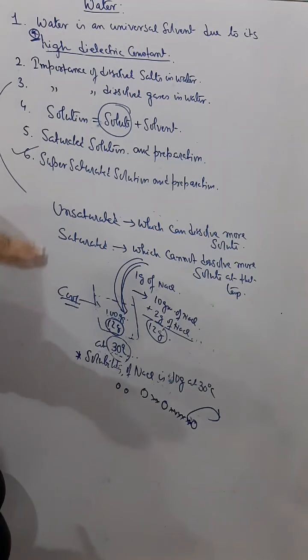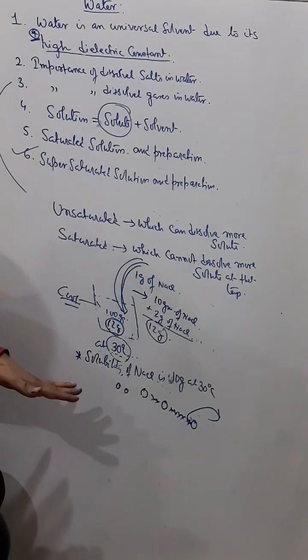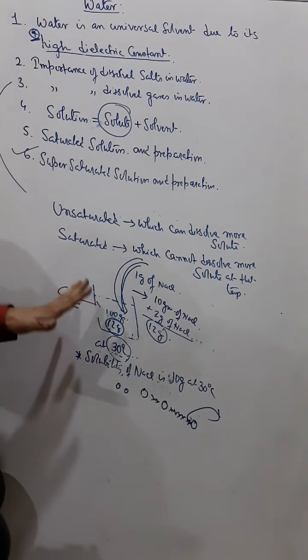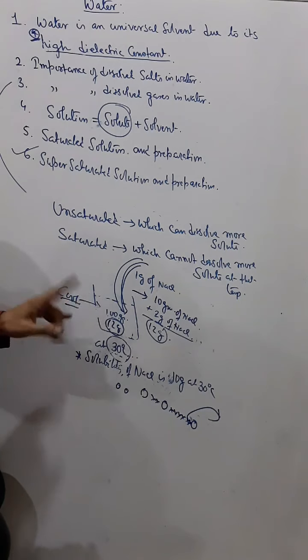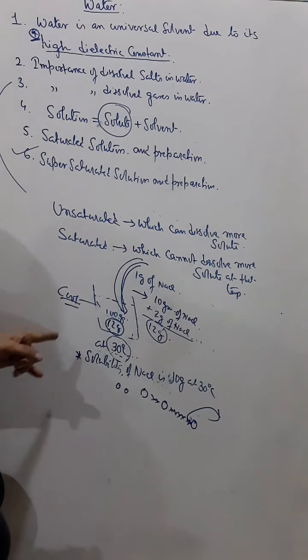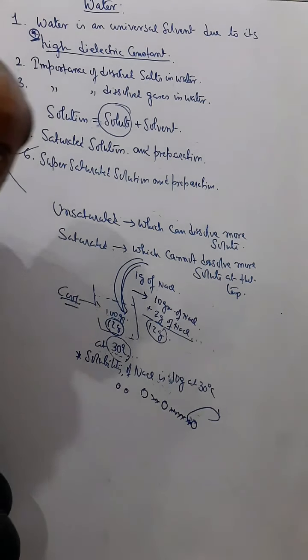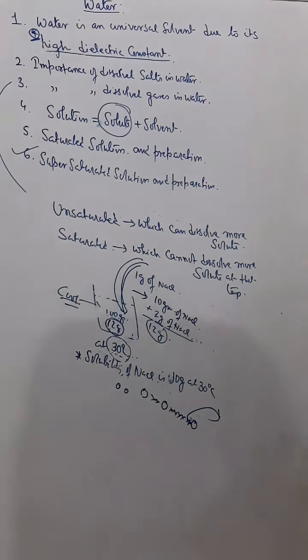And after cooling that solution back to the room temperature, we will find that the extra amount of solute that you have dissolved is not coming back. That means now the solution contains more solute than its saturated solution, and that is called a supersaturated solution.